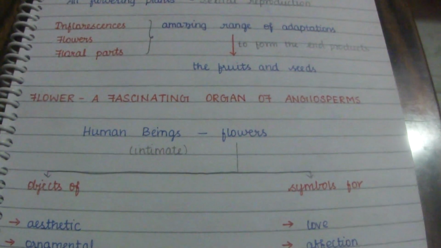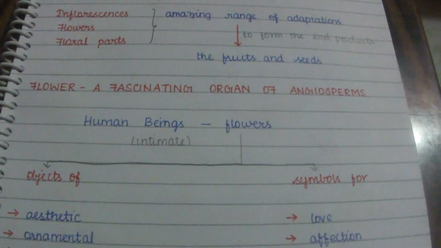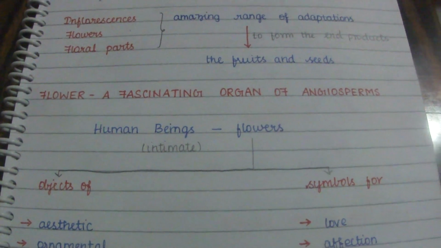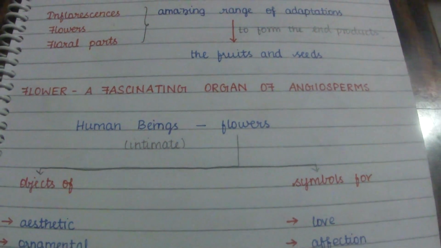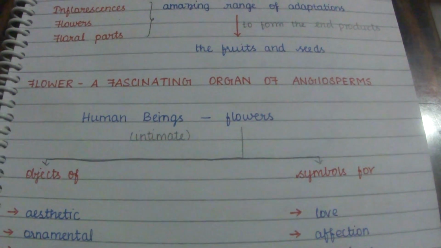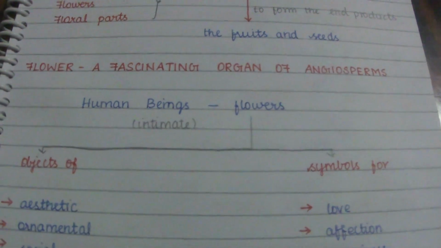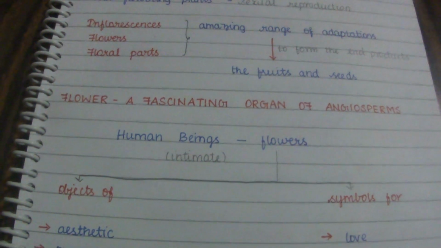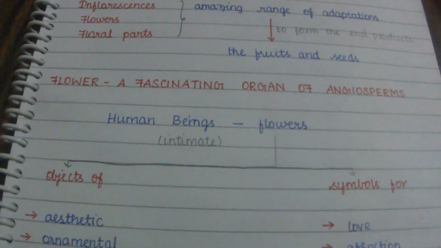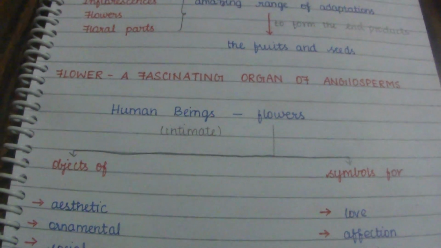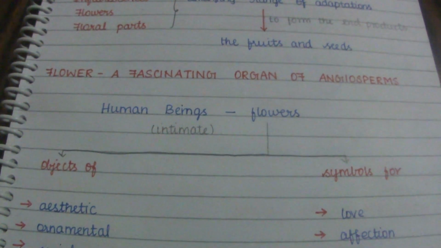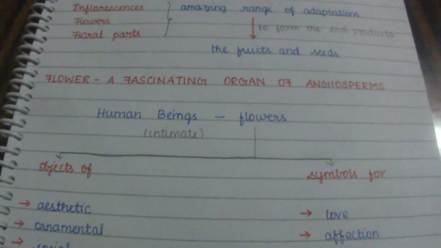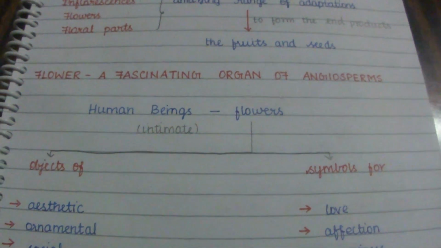So now a small introductory part about the flower. A flower is considered a fascinating organ of angiosperms. Human beings have had an intimate relationship with flowers since time immemorial, even at the starting of the age of human beings.